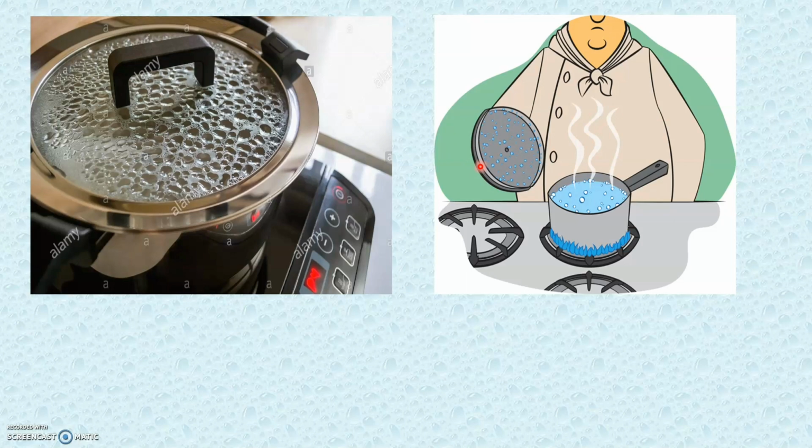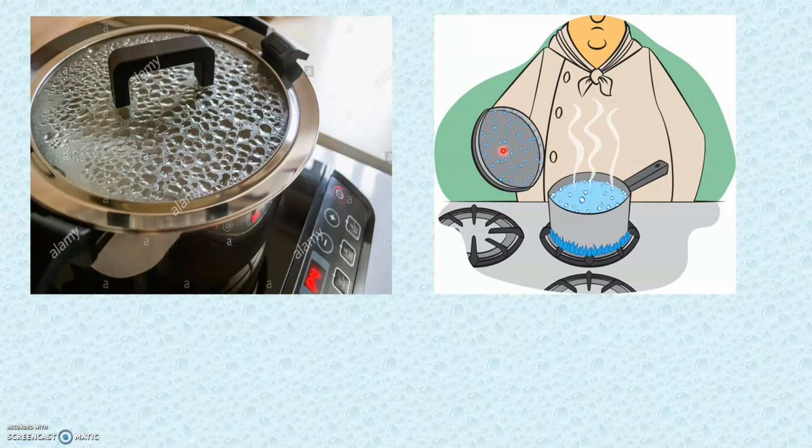So here we see that water vapor, as it is cooled, when it touches the surface of this lid, it cools down and it gives water. So water vapor on cooling gives water, which means the gaseous state of matter on cooling, it gives the liquid state of matter.